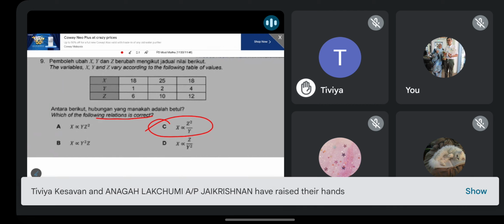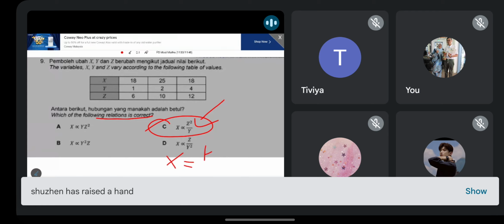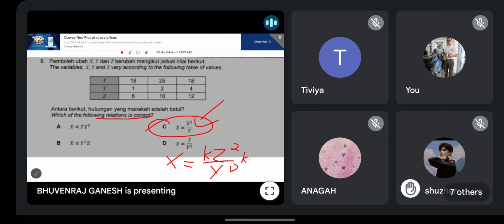Okay, I explain from the answer itself lah. Saya terangkan terus this one so that it's easier for you. Okay, so guys, what you must do is convert answer C to equation format. Okay, and then find your K value. So from here you will get K is equal to XY bahagi Z kuasa 2. Correct? So try with all three answers. Make sure you read correctly guys. Kamu kena baca dari atas ke bawah because you're comparing X, Y, Z. If you read horizontally, you compare only the X. So you must compare vertically.